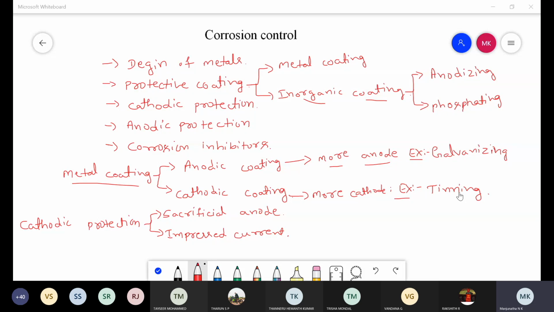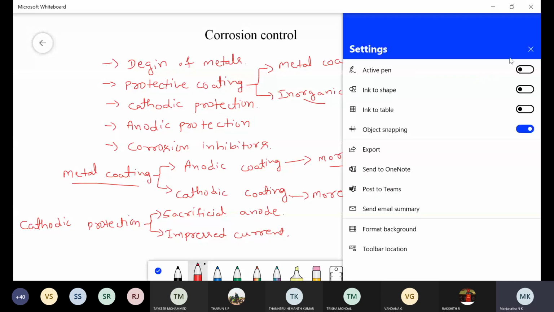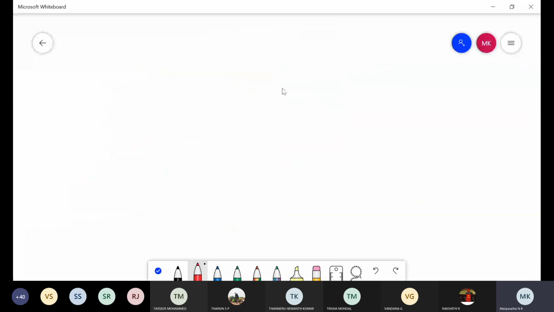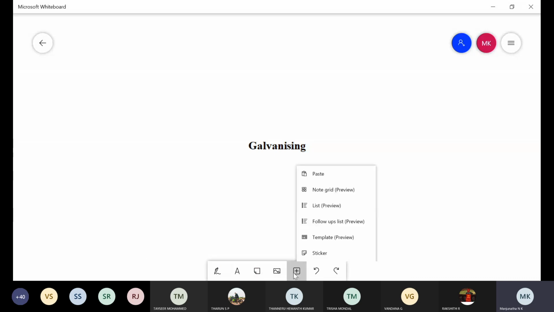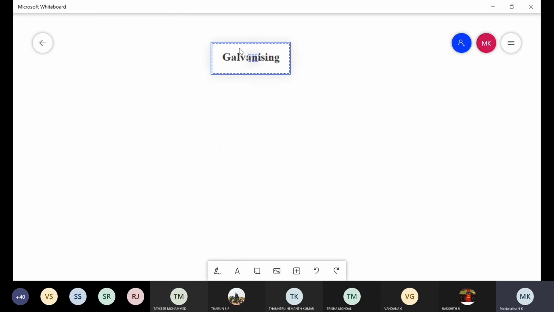So coming to the first one, the protective coating method. In the protective coating method, the first one is galvanizing. See, galvanizing is an example of the anodic coating method.